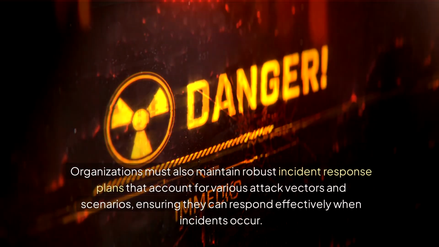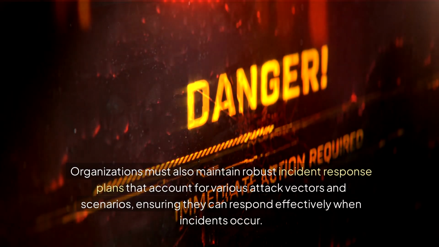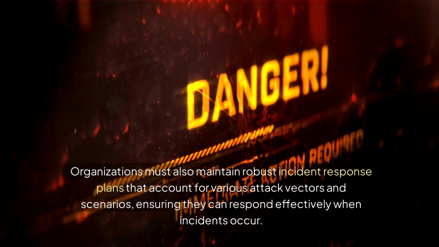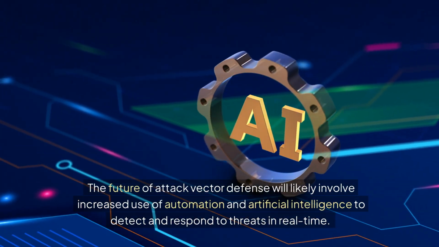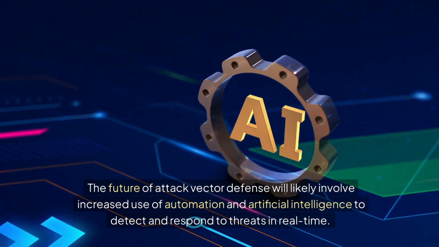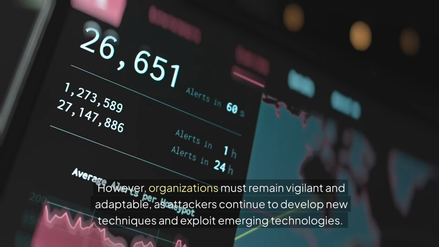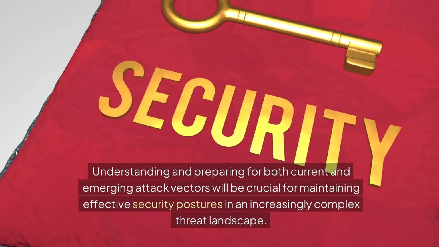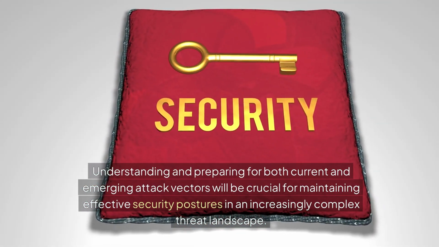Organizations must also maintain robust incident response plans that account for various attack vectors and scenarios, ensuring they can respond effectively when incidents occur. The future of attack vector defense will likely involve increased use of automation and artificial intelligence to detect and respond to threats in real time. However, organizations must remain vigilant and adaptable, as attackers continue to develop new techniques and exploit emerging technologies. Understanding and preparing for both current and emerging attack vectors will be crucial for maintaining effective security postures in an increasingly complex threat landscape.